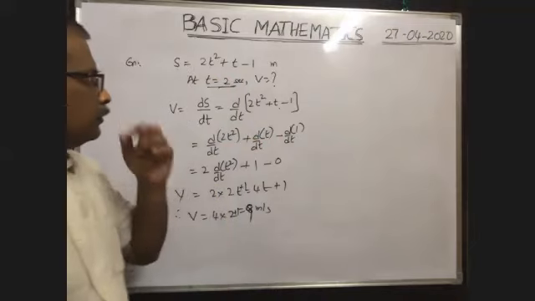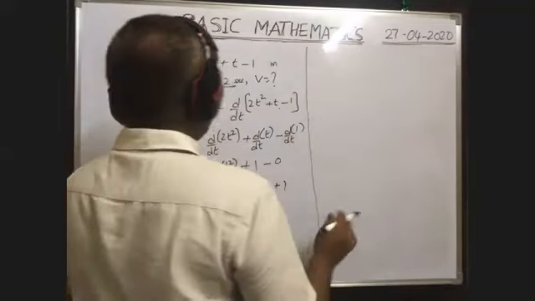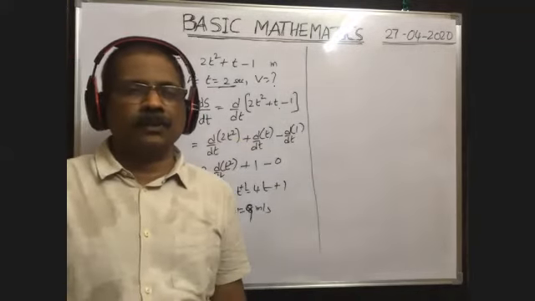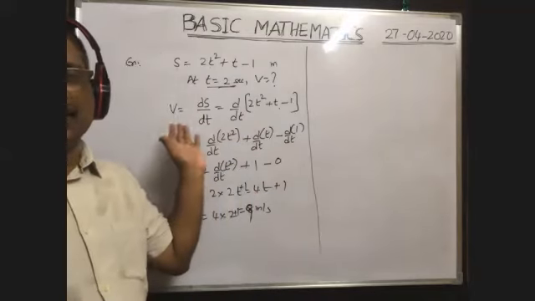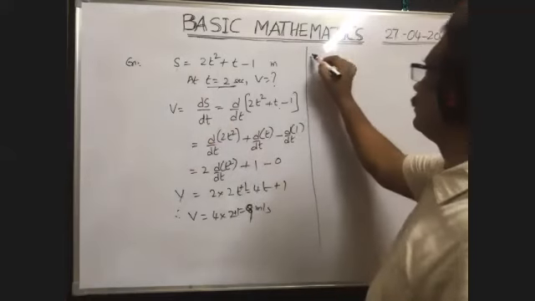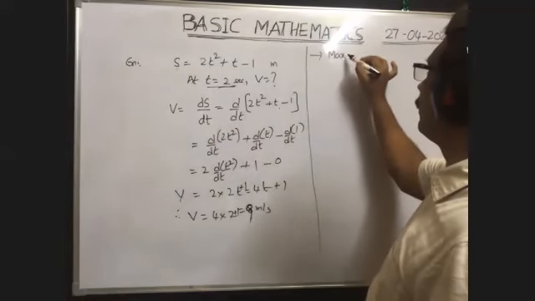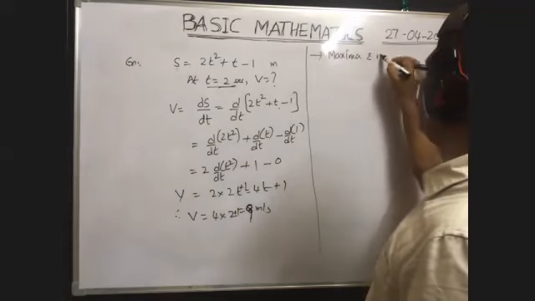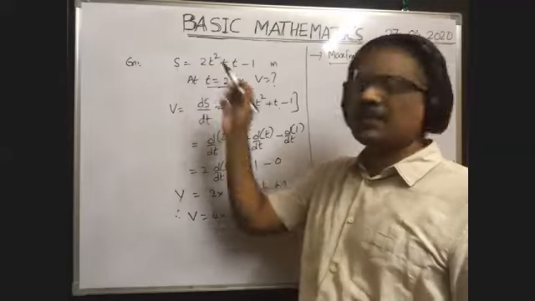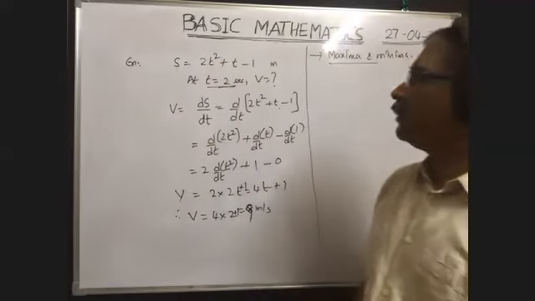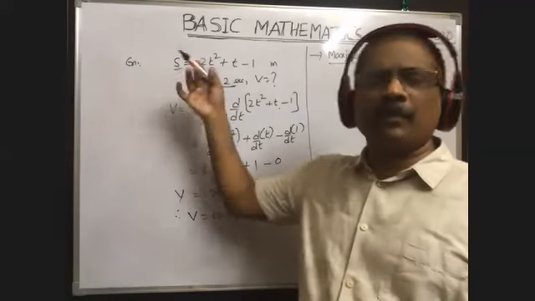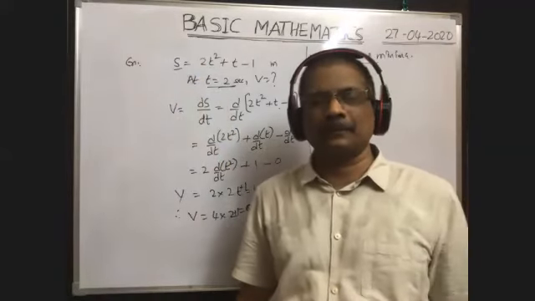Okay. Now, this is the way we have to use the differentiation concept to obtain the physical quantities in our physics. Okay. Next, maxima, minima. Maxima and minima. Suppose we are given like this, x is equal to 2t square plus t minus 1. Then what is the maximum displacement of a body, or what is the minimum displacement of a body? They may ask like that.